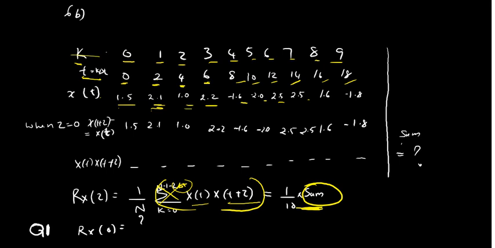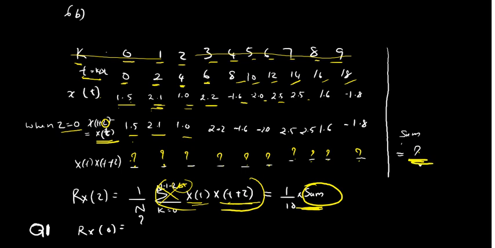So k has no significance from now onwards. Now, when tau is equal to 0, what we want is x of t into x of t plus tau, its product and sum. So what is x of t plus tau? Tau is 0, so it will be x of t only. So x of 0, x of 2, x of 4 remain the same. Now you have to find the product of these: 1.5 into 1.5, 2.1 into 2.1. You have to calculate all these values, find the products, add them and find the final value.